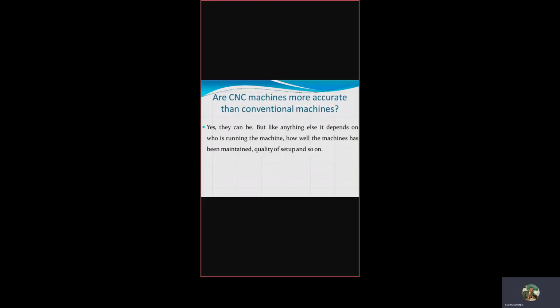Yes. The conventional machining process leads to certain errors, maybe human error, machine error, environmental error, or material error. So 100% accuracy cannot be achieved with conventional machines. Conventional machines means lathe machine, milling machine, drilling machine, shaping machine, which are operated manually or automatically without interfacing with a computer.